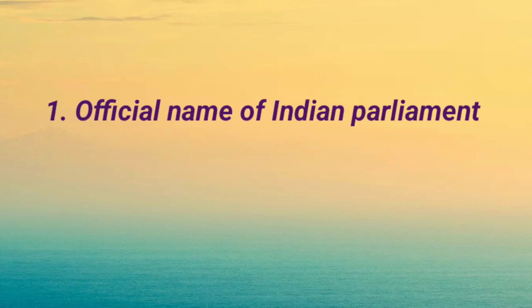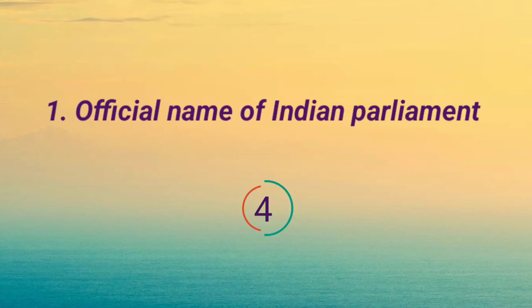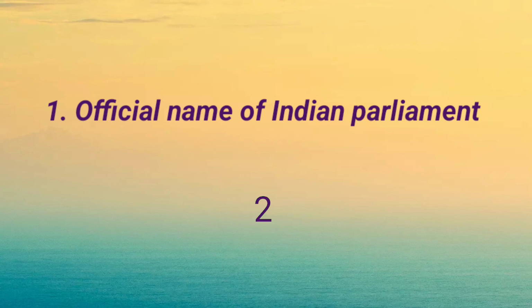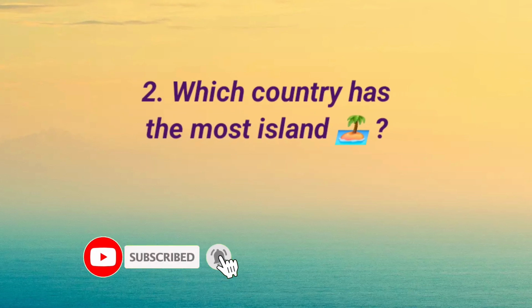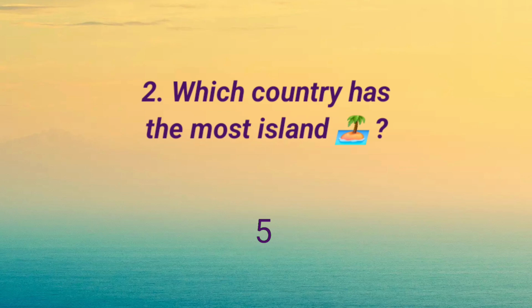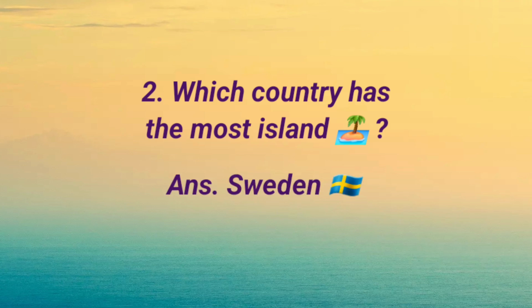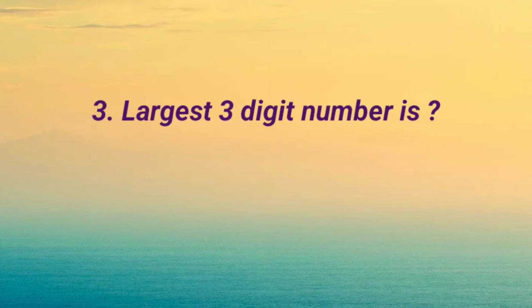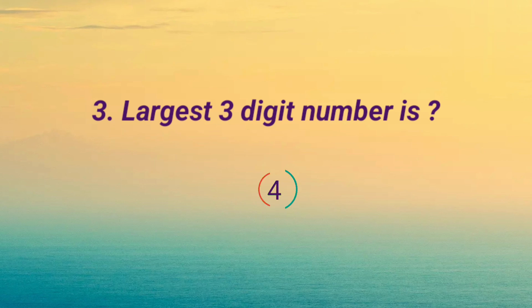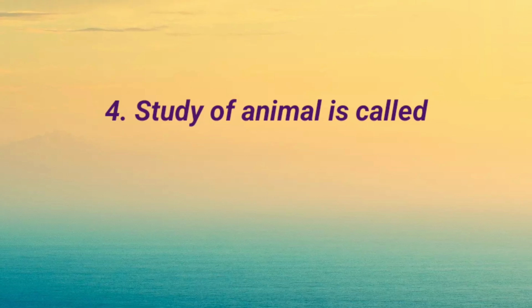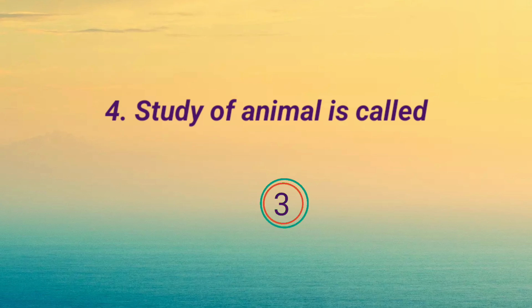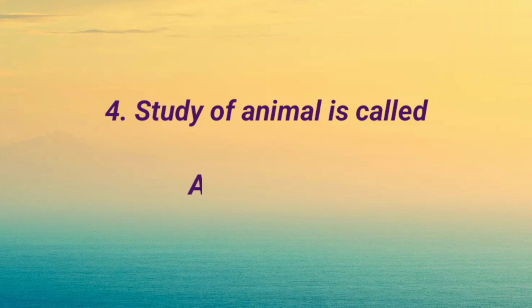Official name of Indian Parliament: Sansad Bhavan. Which country has the most island? Sweden. Largest three-digit number is 999. Study of animal is called zoology.